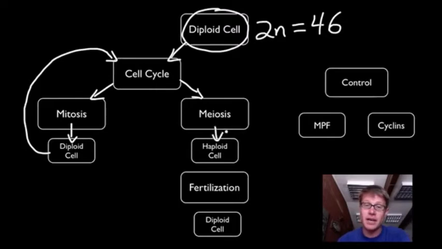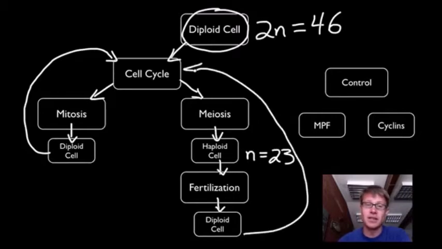We're actually going to make a haploid cell. We're going to make sperm and egg. So in humans, n now equals 23. Now, if we were to just stop there, we wouldn't have diploid cells anymore. But fertilization, where egg meets sperm, is going to combine those two cells to make a diploid cell. And now that diploid cell can enter into the cell cycle again.